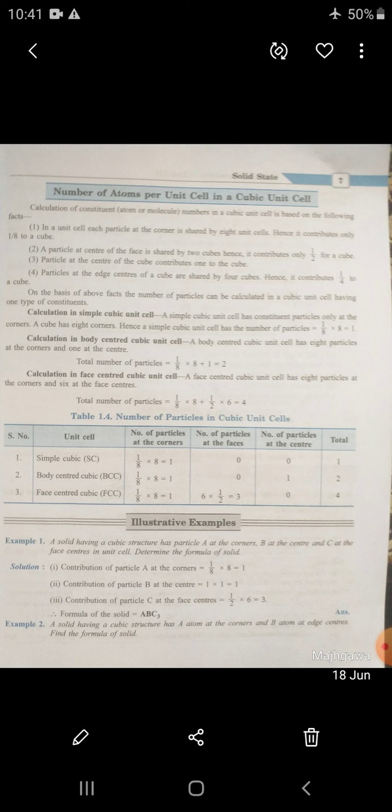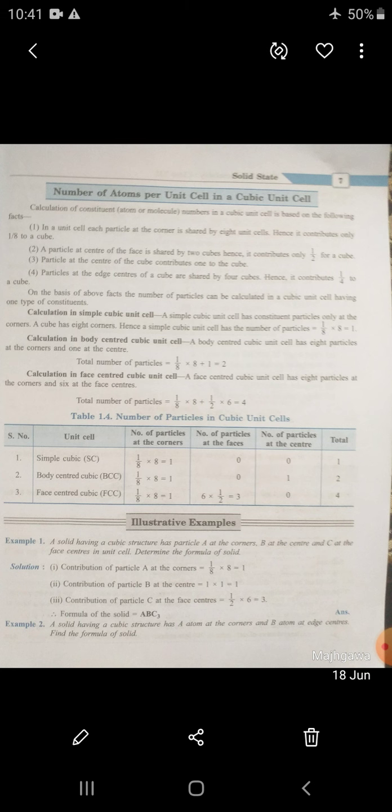Second point, a particle at the center of a face is shared by 2 cubes. Means a particle situated at the center of a face is shared between 2 cubes, so it contributes 1 by 2 to a cube.